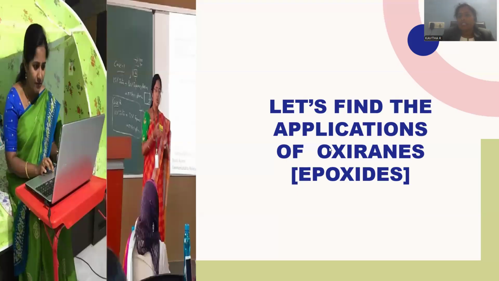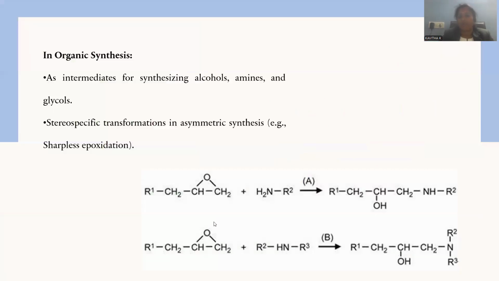Let's go with the next segment of the session called applications of the oxirane. Oxirane, how can we go for the application in the field of research, in the field of industry, in the field of synthesis? So let me show the application perspective of oxiranes. In organic synthesis, they work as an intermediate for synthesizing alcohols, amines, and glycols, right? So alcohols can be synthesized, amines can be synthesized, glycols can be manufactured starting from epoxides.